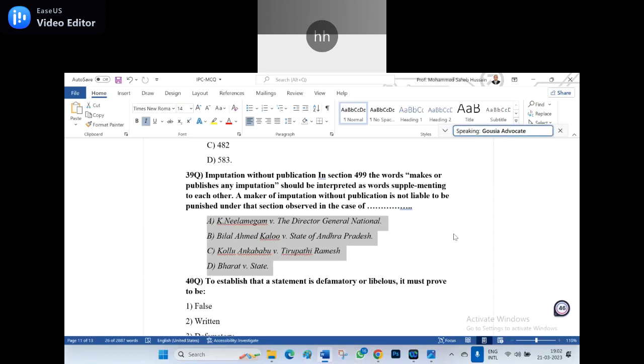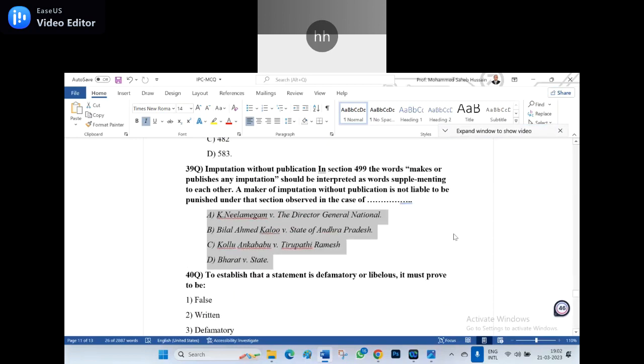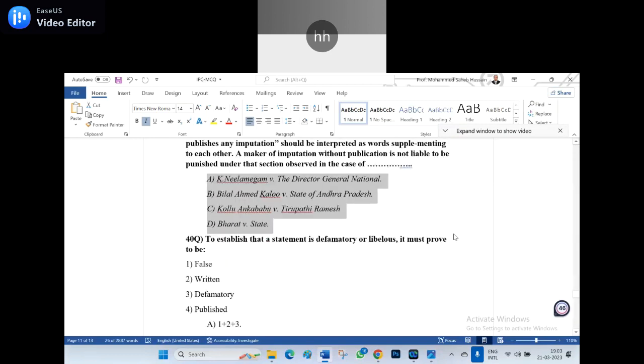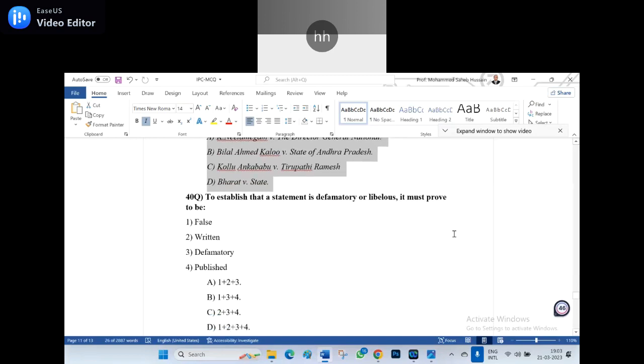B is the right answer. Bilal Ahmed Kalu versus State of Andhra Pradesh, it is made such a thing. That is the imputation without the publication. In section 499, the words makes or publishes any imputation should be interpreted as words supplementing to each other. So a maker of the imputation without the publication is not liable to be punished under the section, as observed in the case of Bilal Ahmed Kalu versus State of Andhra Pradesh. Now read the 40th question.